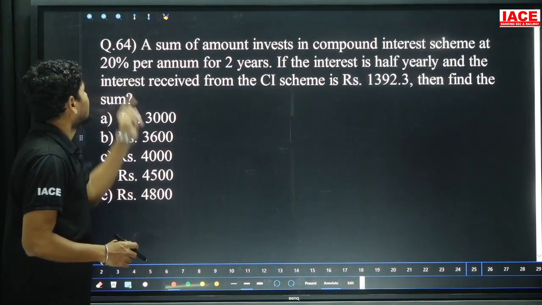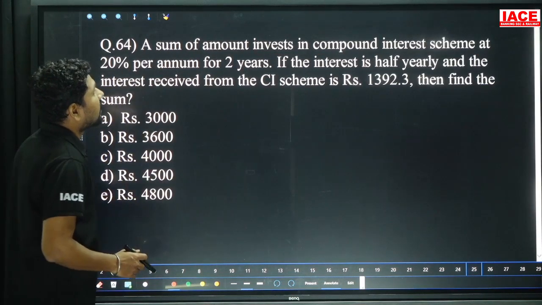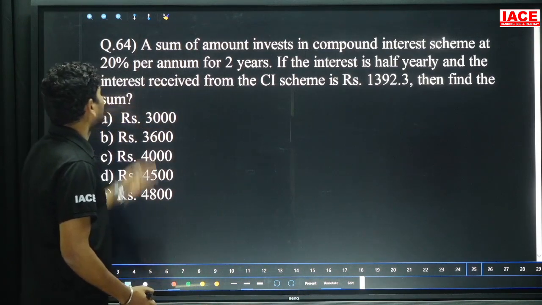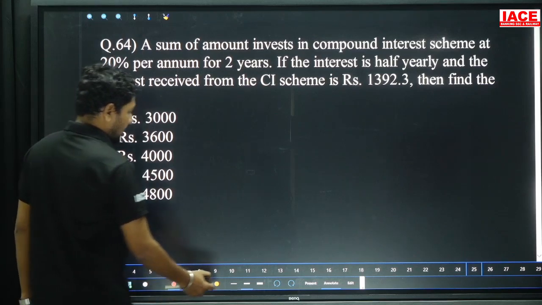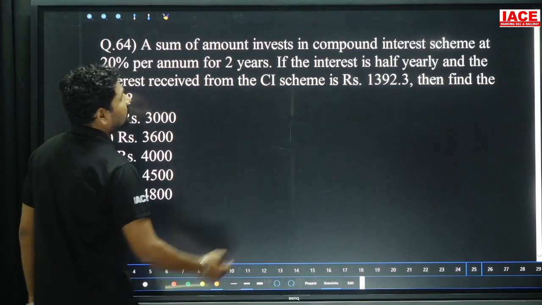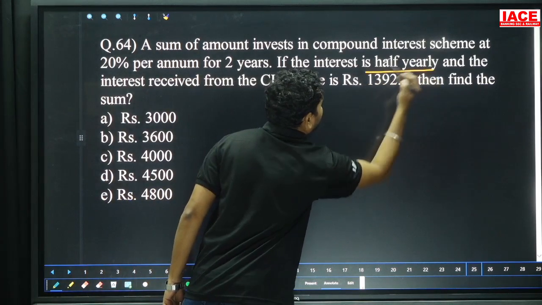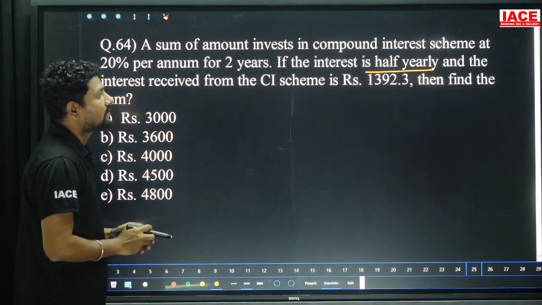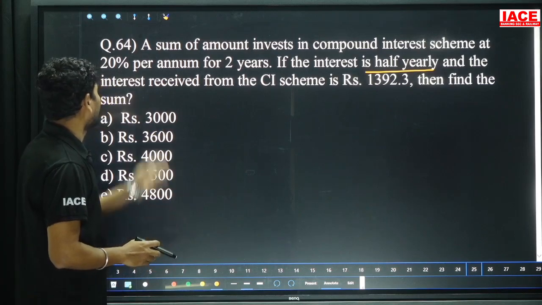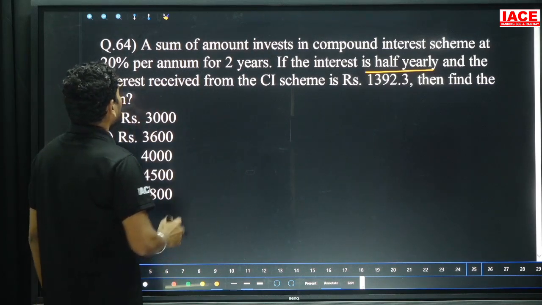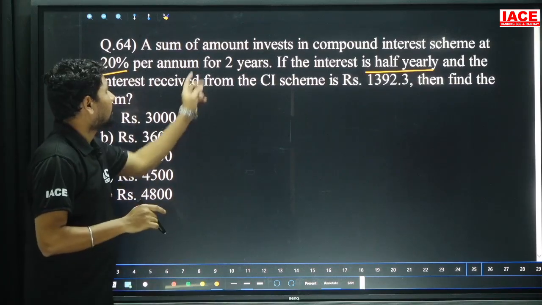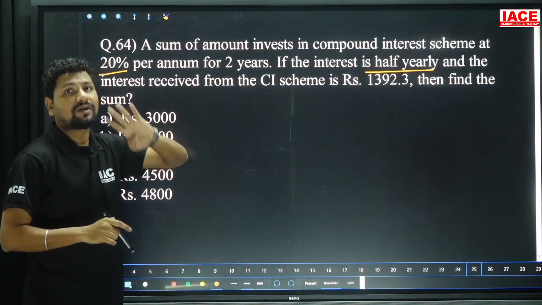Next question, 64th. A sum of amount is invested in a compound interest scheme at 20% per annum for 2 years. If the interest is half yearly, we should calculate for half yearly, not yearly, and the interest received from the compound interest scheme is 1392.3 rupees. Then find the sum here. How to calculate? 20% for 1 year is 10% half yearly. For how many half years? For 2 years, 4 half years.